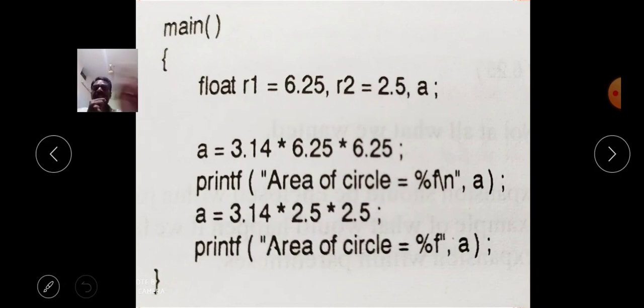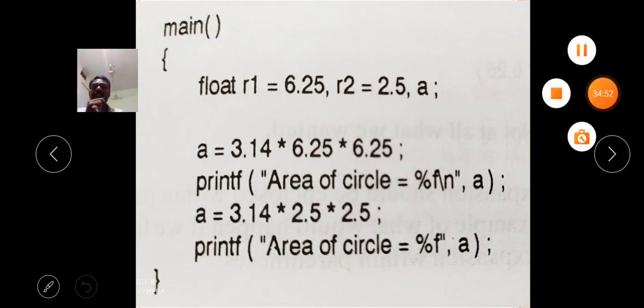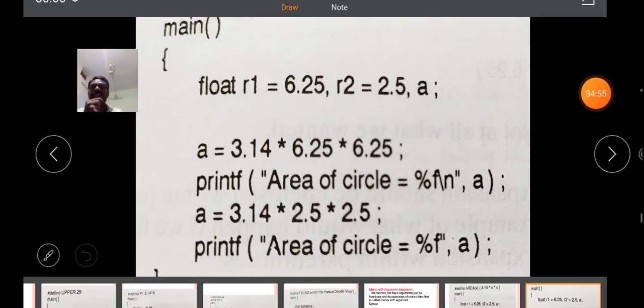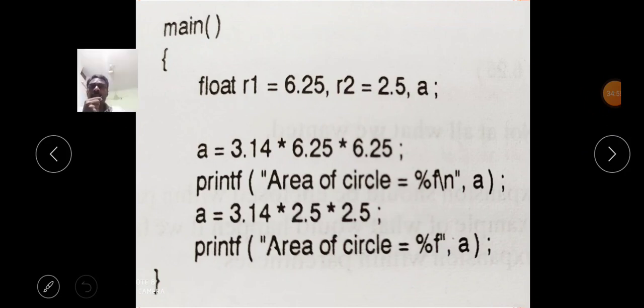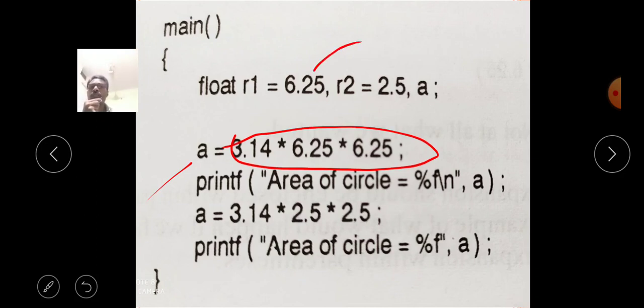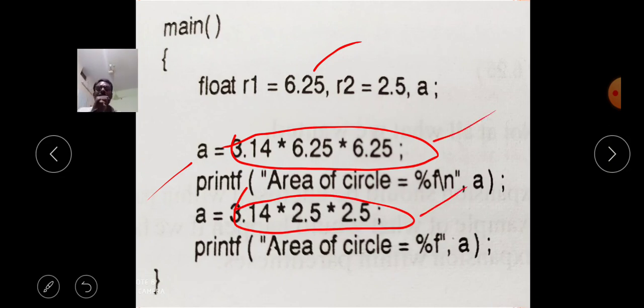The before program is converted into like this. After completion of preprocessor execution, the program is converted into: here A is assigned 3.14, the R1 value is 6.25, so R1 into R1, that means 6.25 into 6.25. Then again the R2 value is 2.5, now 3.14 R2 into R2, that means 3.14 into 2.5 into 2.5, like that. The macro with argument, okay, the preprocessor will process the C program and convert it into the expanded source